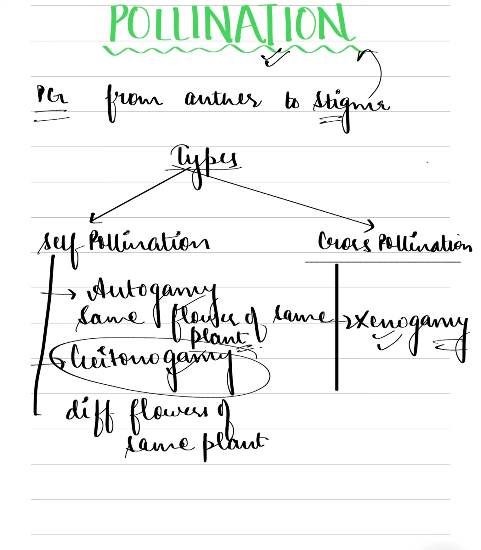Now the last term is xenogamy. Here the pollen from the anther of one plant is transferred to the stigma of another flower of a different plant. So here different flowers of different plants are involved.